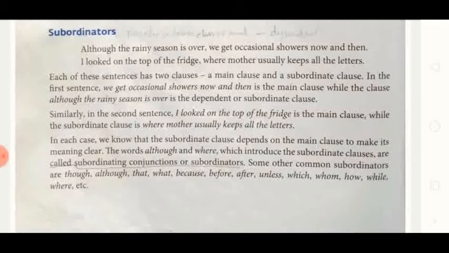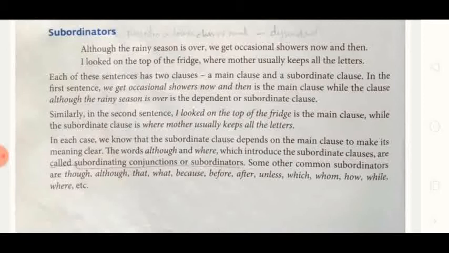Similarly, in the second sentence, I looked on the top of the fridge is the main clause. And the subordinate clause is where mother usually keeps all the letters. In each case, we know that the subordinate clause depends on the main clause for its meaning.